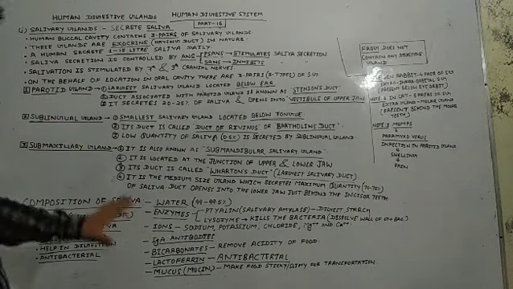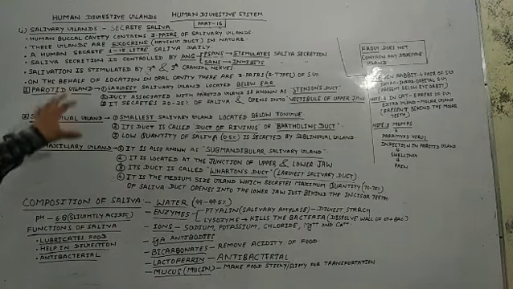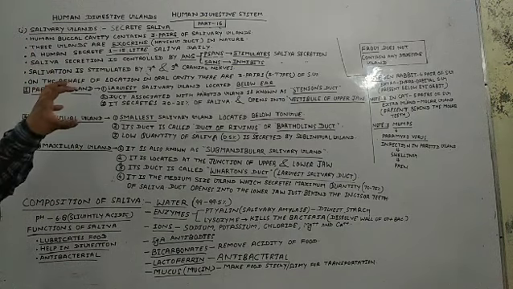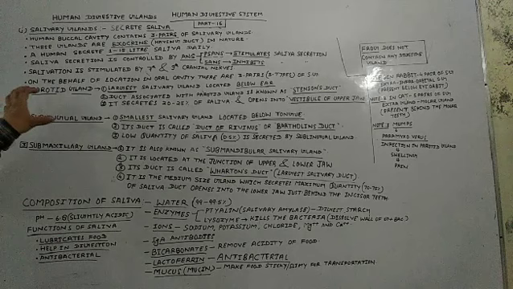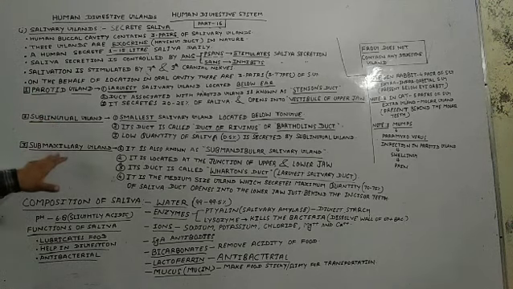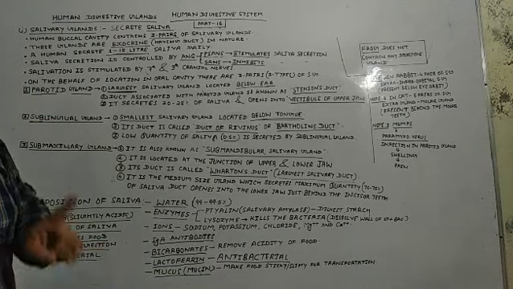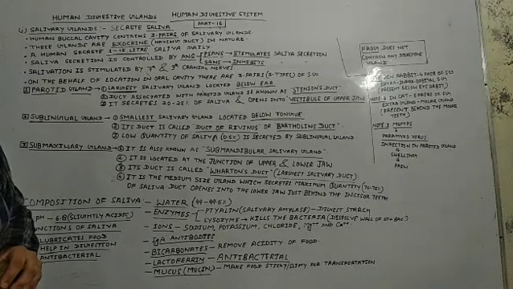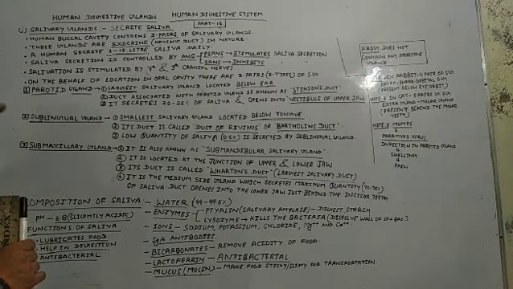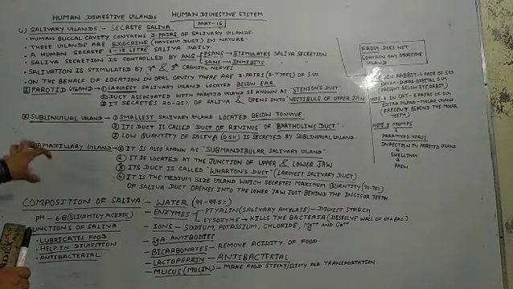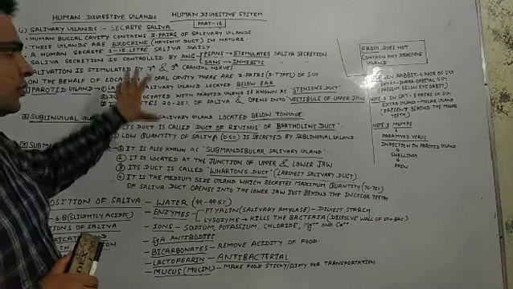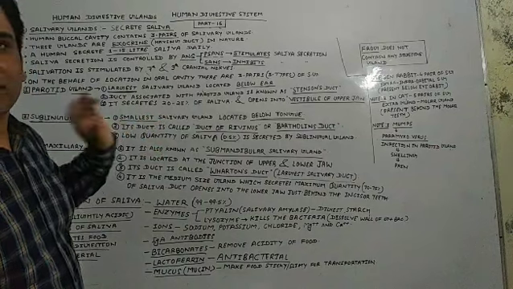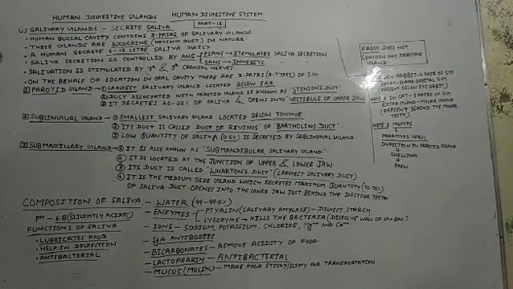Clear, students? So this is all about the types of salivary glands found in the human buccal cavity, and always remember about the three glands. Many times a question is asked related to these salivary glands, so don't be confused. I have clearly written here. Clear, students? Now come to the composition.